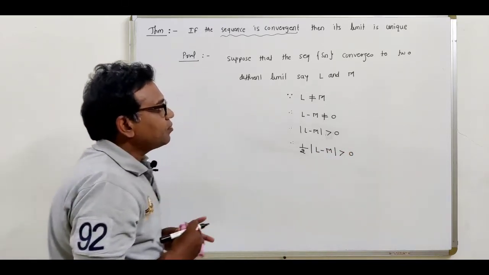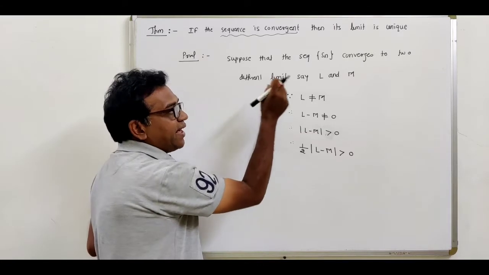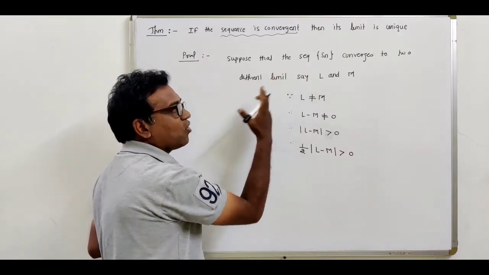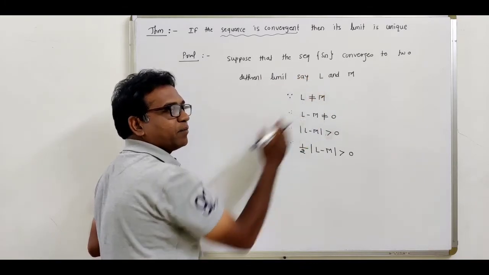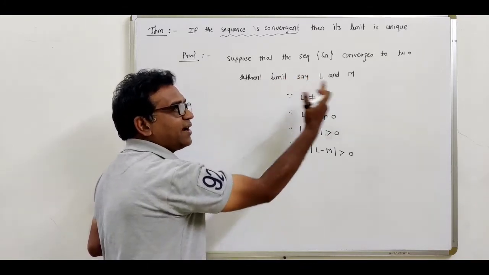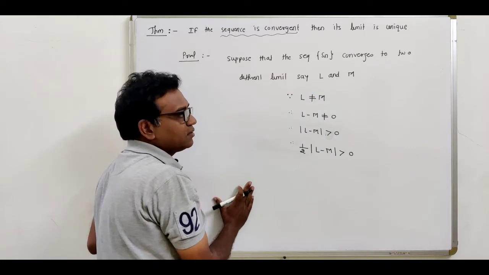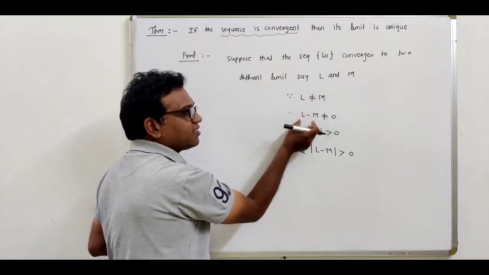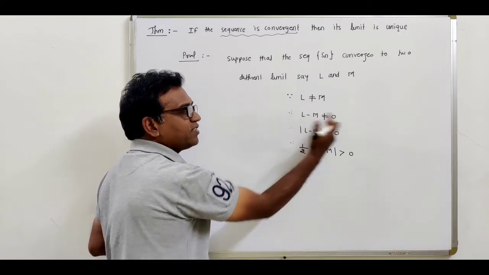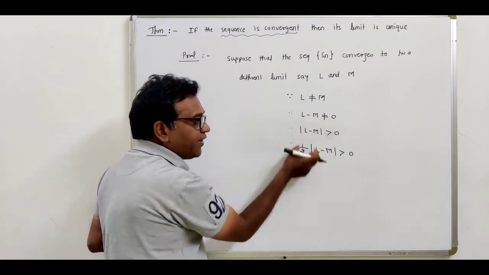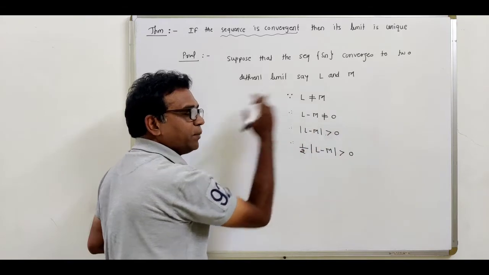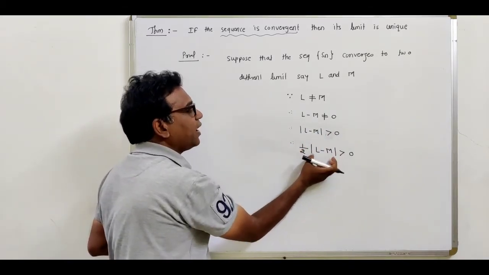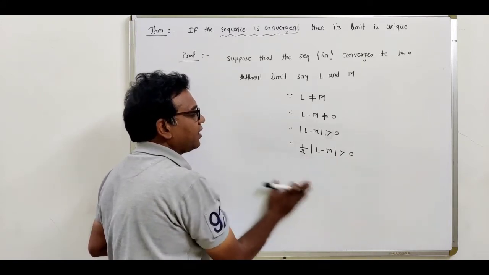So see, we have taken Sn as a convergent sequence and suppose that the sequence Sn converges to two different limits L and M. As L and M are different points, we can say that L is different from M. If you take the subtraction of L and M, obviously it is non-zero. If you take the absolute value, then it will be a positive value, and if you multiply by 1/2, then 1/2 of modulus L minus M is again greater than 0.